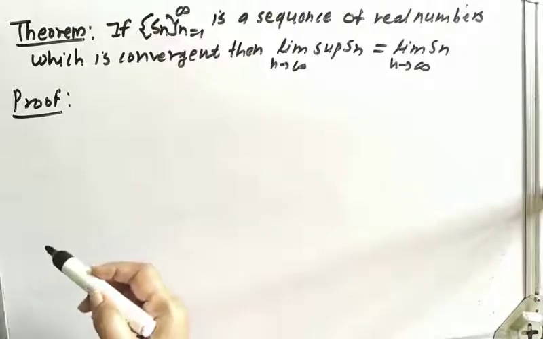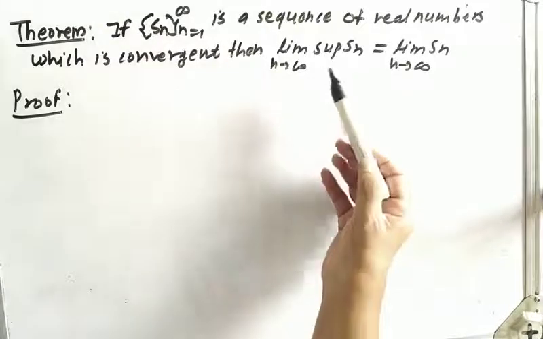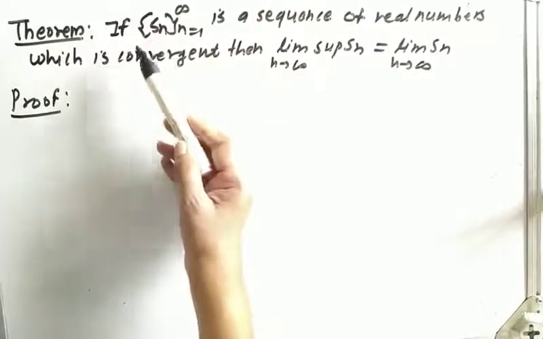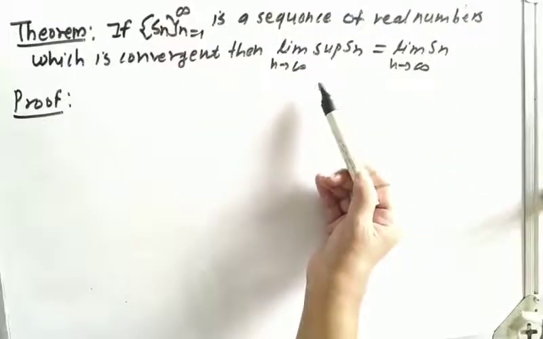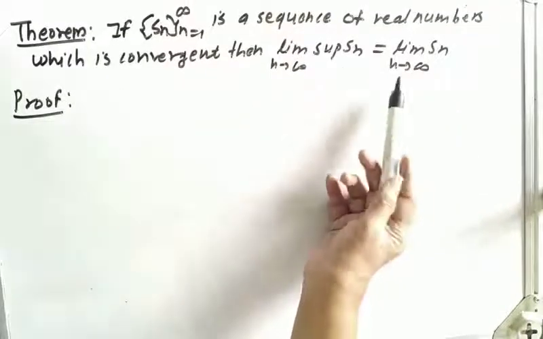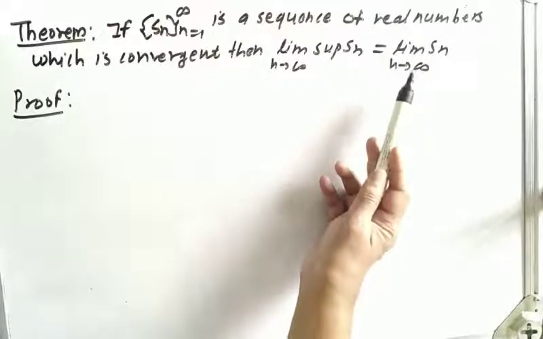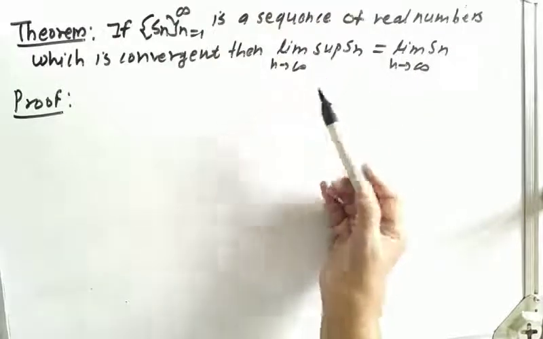In the previous example, we proved that if a sequence is convergent, then its limit is the same as its limit inferior. Now we have to prove that if a sequence is convergent, its limit is the same as its limit superior.